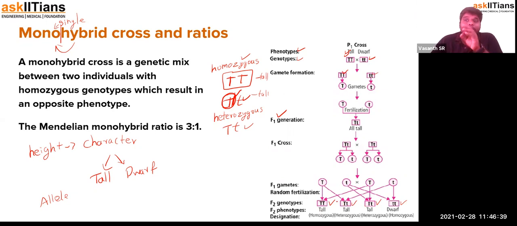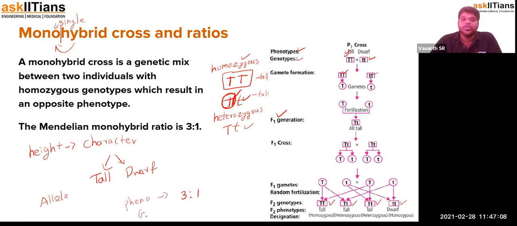So this is where he realized that there was one particular allele which was dominating over the expression of another characteristic. This is what he realized. Then later he understood that it was expressed in the ratio of 3:1, three tall plants and one dwarf plant. So that is the phenotypic ratio.